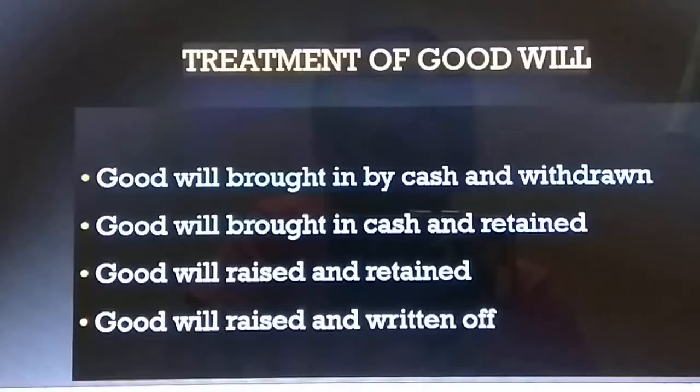Then goodwill raised and written off. So they're just going to show that it is raised, in essence, and is not going to be brought in the form of cash. It's only a verbal statement that the goodwill is going to be raised. So how are we going to treat this, and this is going to be written off by the old partners in their ratios. So we are going to check how actually the goodwill treatment is going to be made, and based on this only, each and every illustration will differ. Apart from that, all the rest of the methods and steps will be similar and simple.